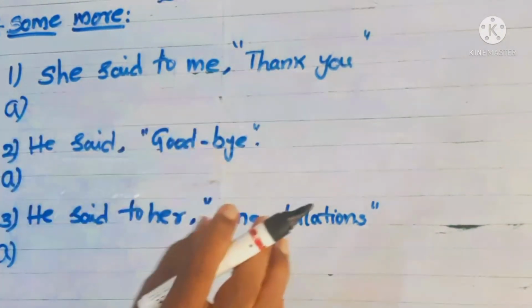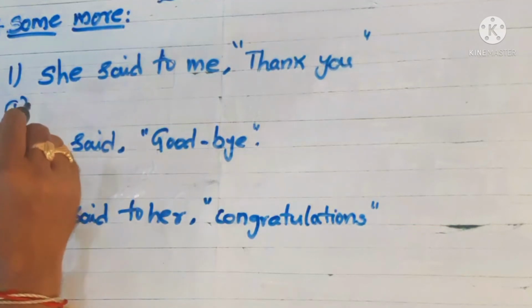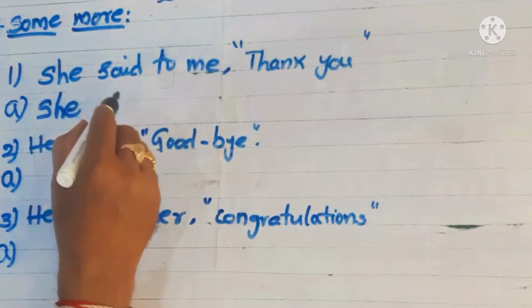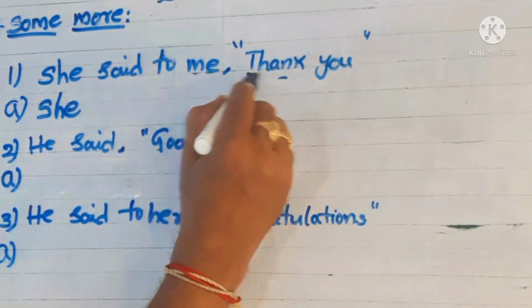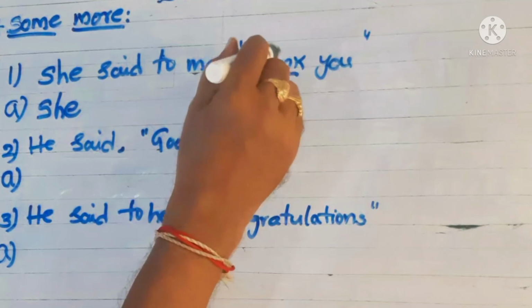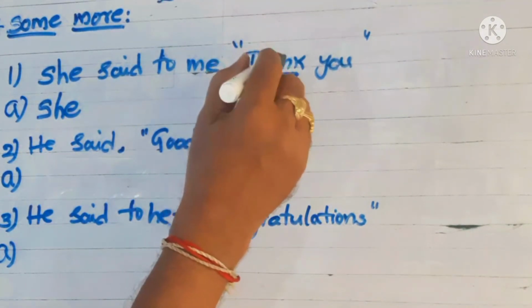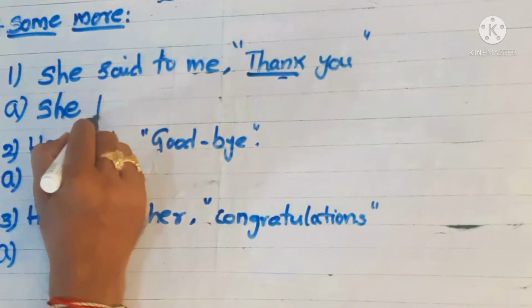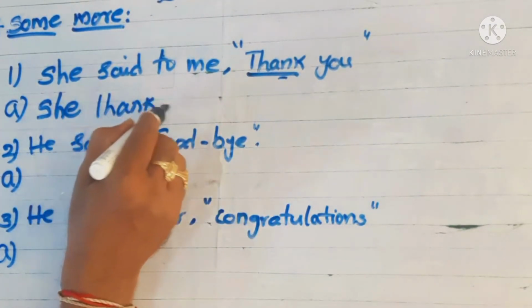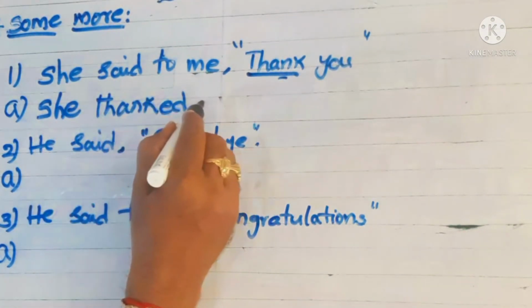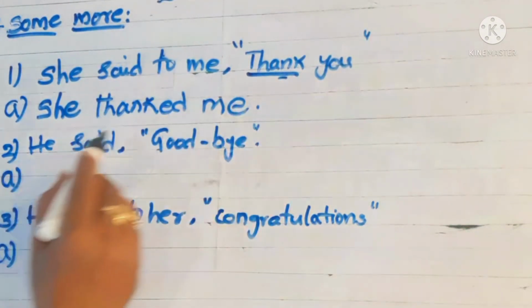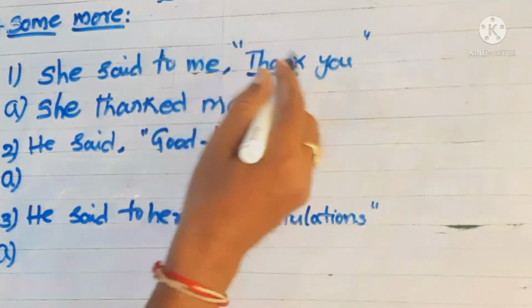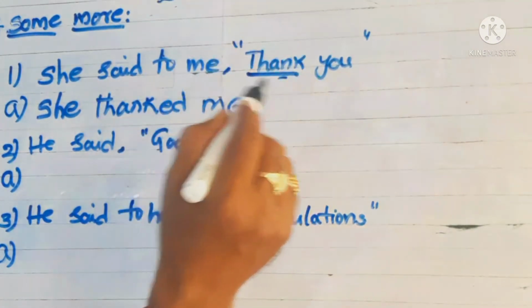Simply you can change the sentence: she thanked me. You simply change the sentence like this, because this is a regular or universal language function.